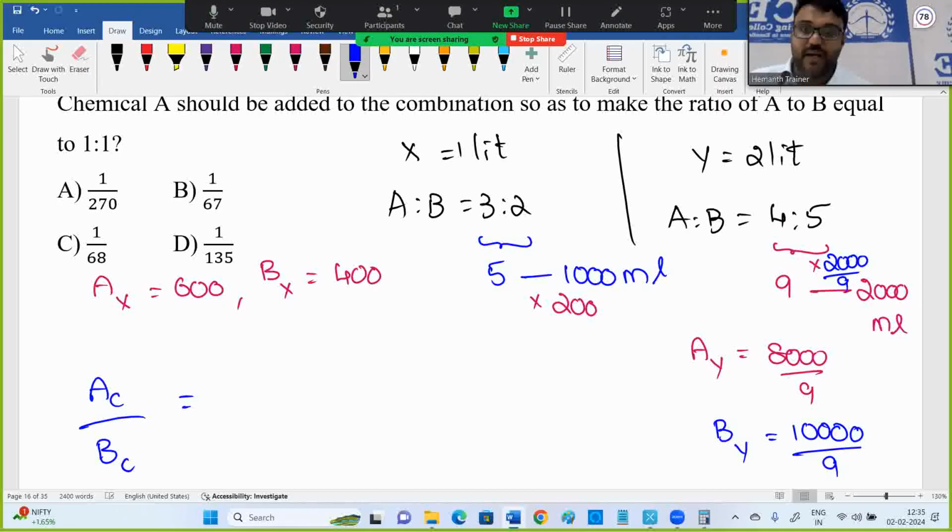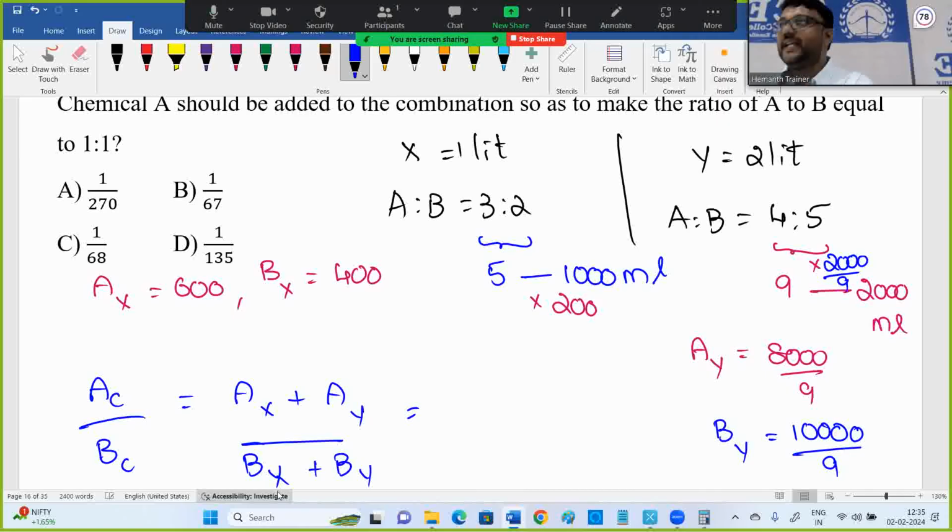A in vessel C, B in vessel C is obtained by A in vessel X plus A in vessel Y, and B in vessel X plus B in vessel Y. Are you understanding this point? Have we got C? I said classroom X boys and girls, classroom Y boys and girls, sent to a new classroom.